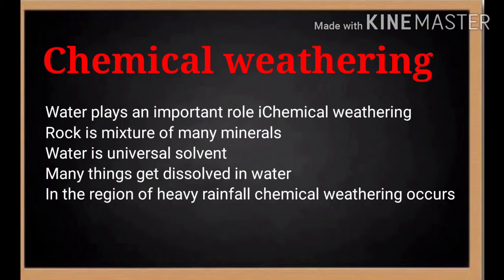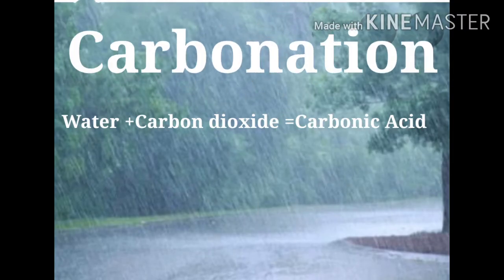Now, mostly in the rainy season we can see that iron things or tools start rusting, or we can see rust layers on them. Now why does this occur? Because of the water only. In areas with heavy rainfall, chemical weathering occurs. Now how does chemical weathering occur?